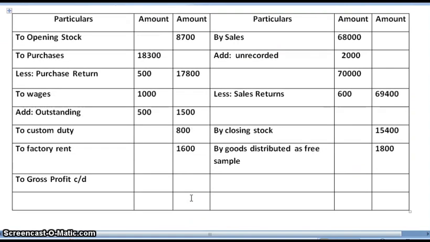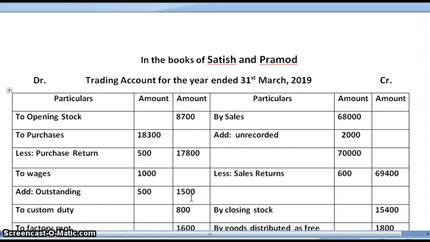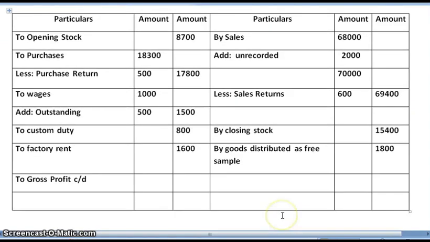Now that all the adjustments are over, first we will be closing the trading account. Credit side is more. So on adding 69,400, 15,400 and 1,800, we get 86,600.